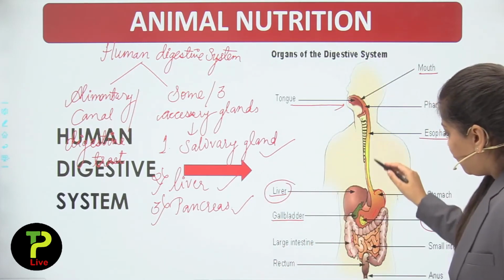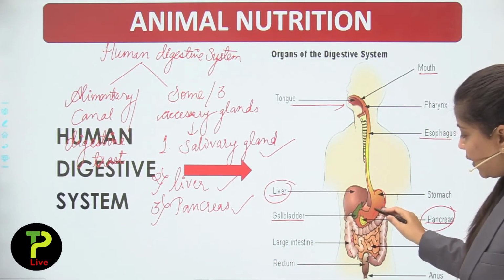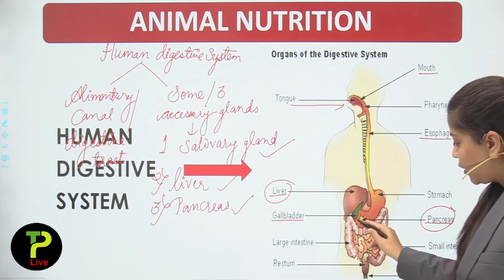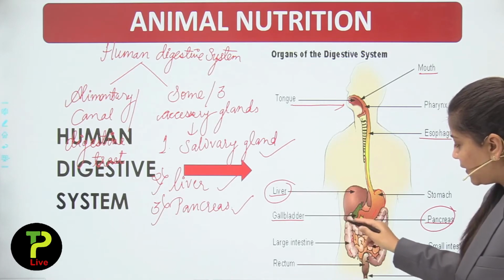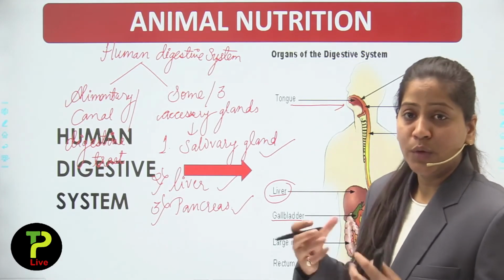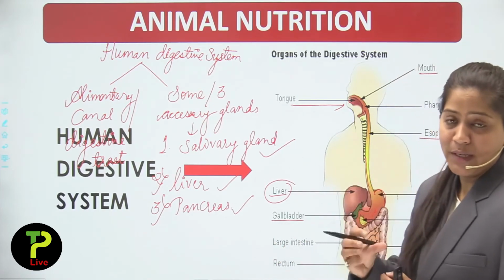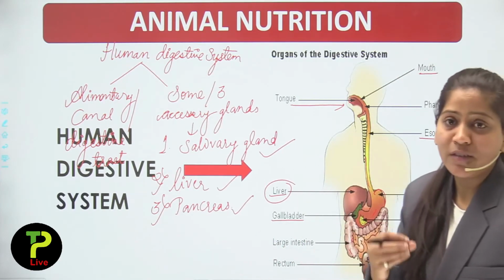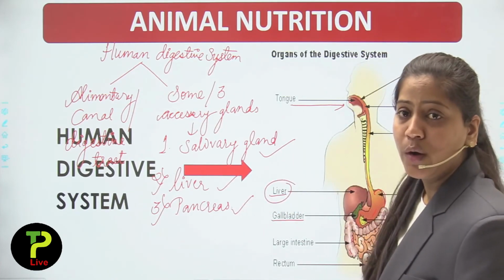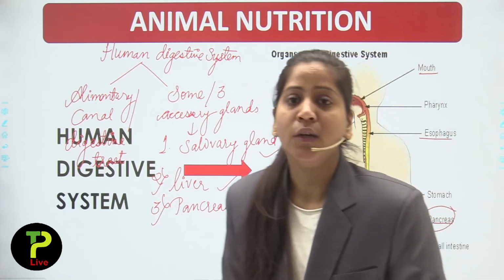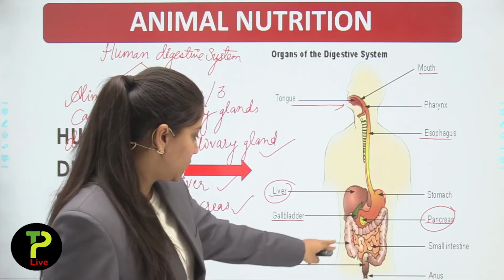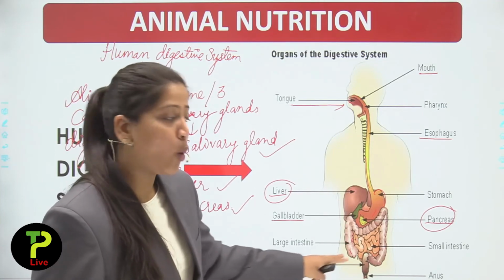Now the food will get stored in the stomach, and digestion will continue from the stomach to the small intestine and then the large intestine. And after absorption of water and nutrients, the waste material of food will get excreted out of the body through the anus. Now don't get confused between the large intestine and small intestine.